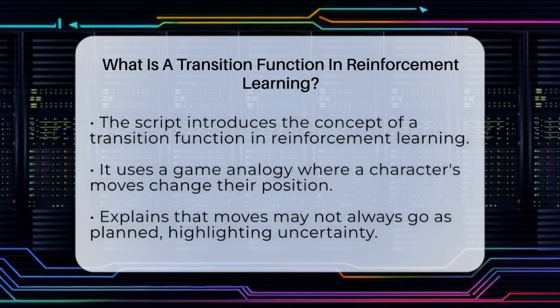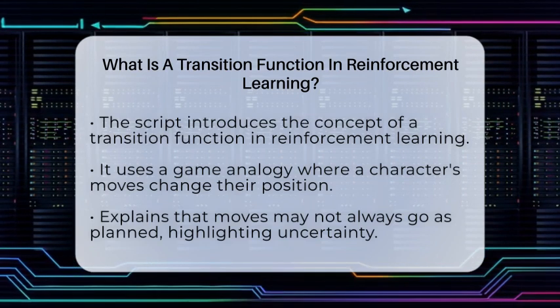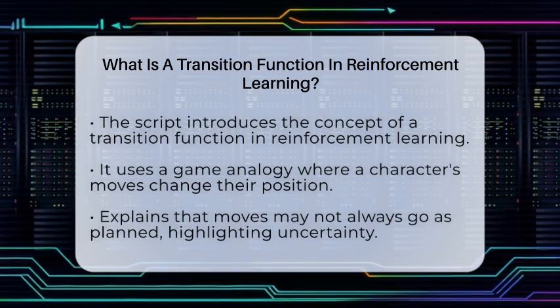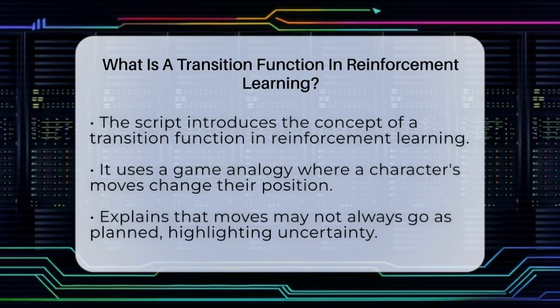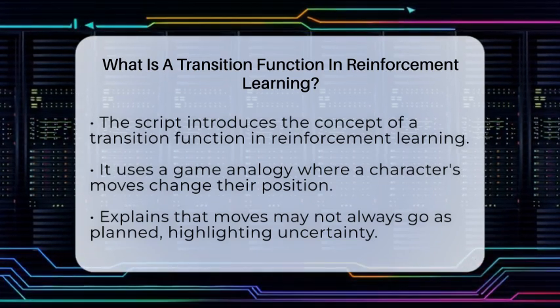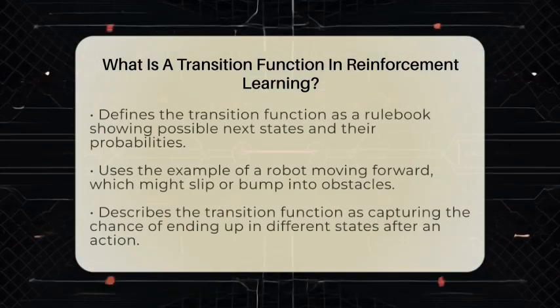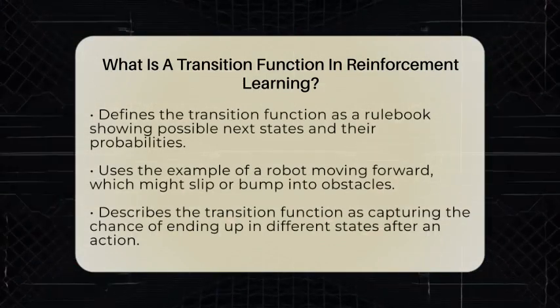In reinforcement learning, an agent interacts with an environment by taking actions. The environment responds by changing its state, which is like the current situation or position of the agent. The transition function is what tells us how likely it is to go from one state to another after an action. Think of it as a rulebook that shows the possible next states and their chances.